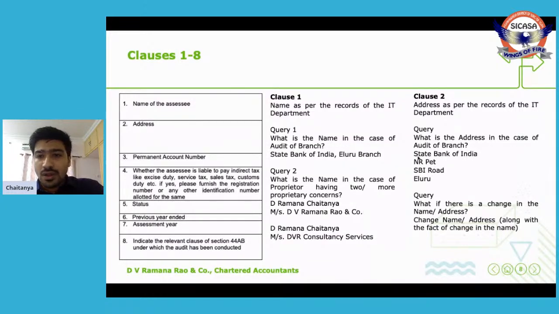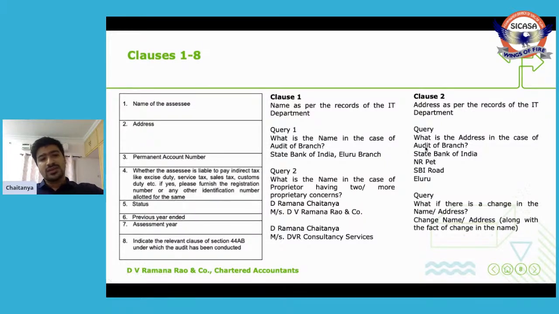Clause 2. Clause 2 is address. Address as per records of the IT department is required to be mentioned here. Again, I have a query here. What if I am auditing a branch? In that case, address of the branch is required to be given.